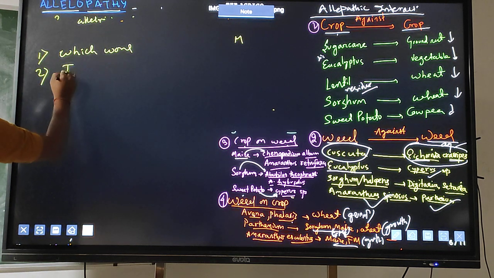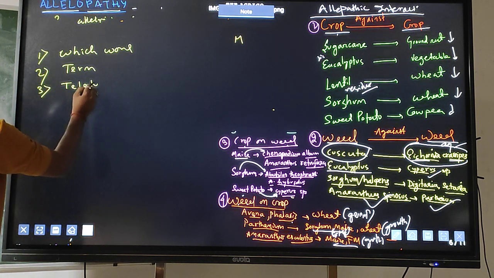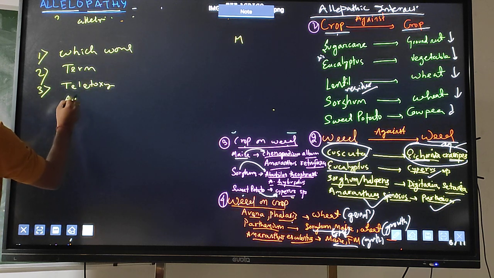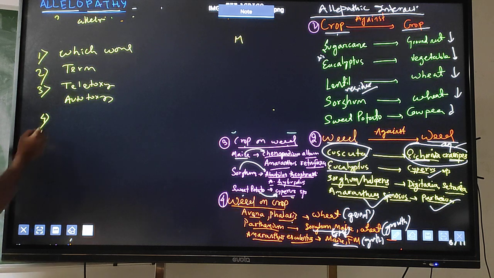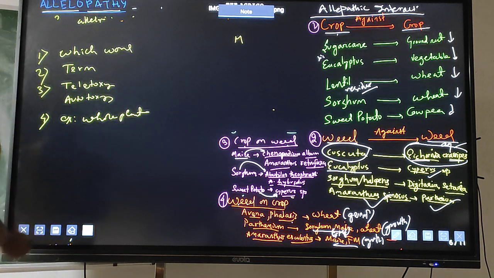Second one is who coined the term, which is Molisch. Third one is what you mean by teletoxic and orthotoxic. Fourth one is an example of a plant whose whole plant releases allochemicals.